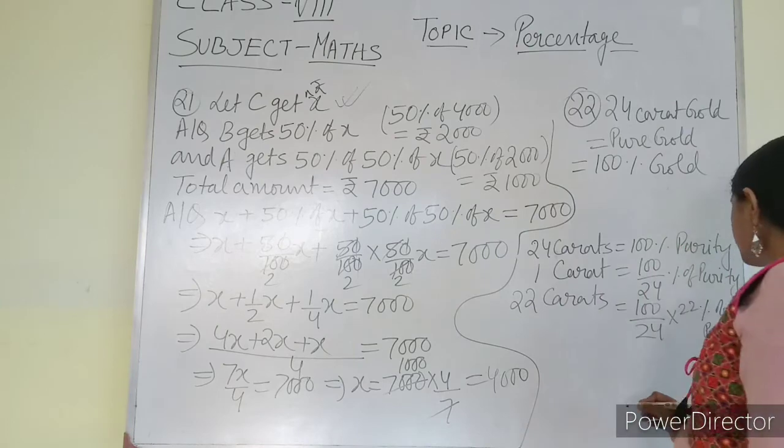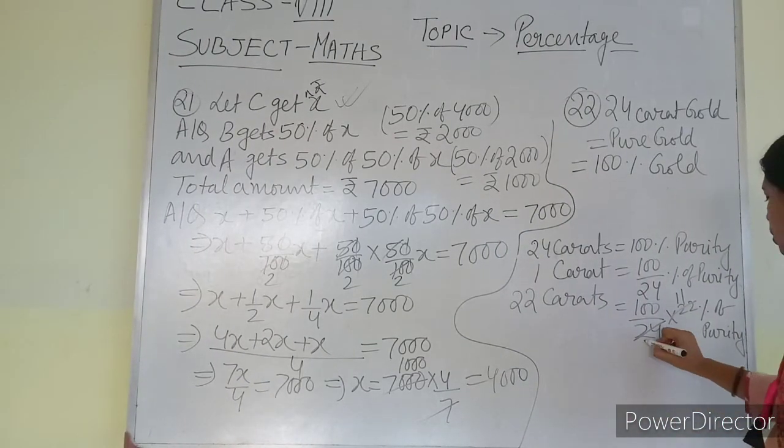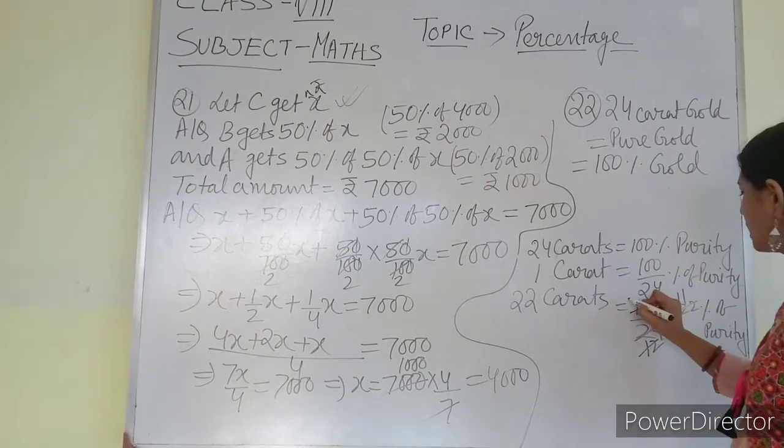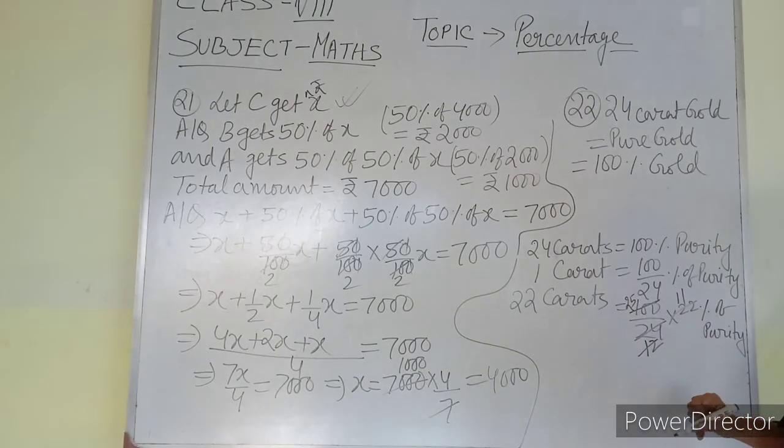Now let me solve. Divide it by 2. 11. Divide it by 2. 12, again divide it by 4. If I divide 100 by 4, 25. If I divide 12 by 4, 12 3s are 4.